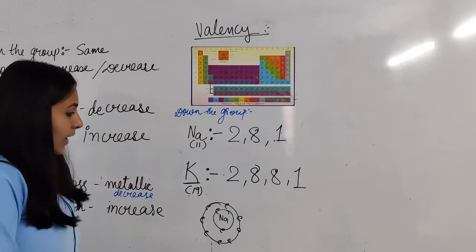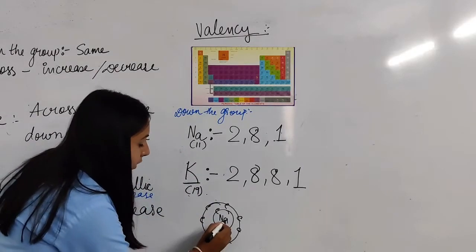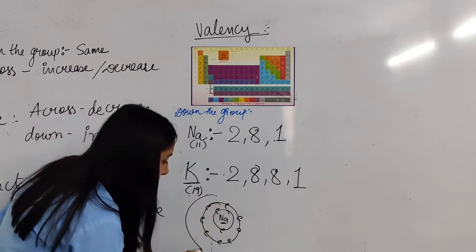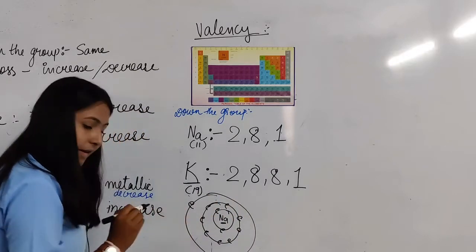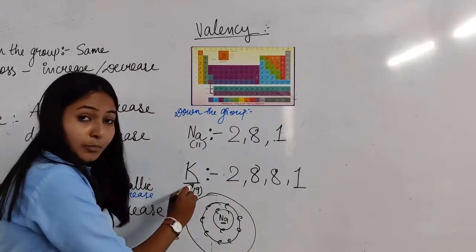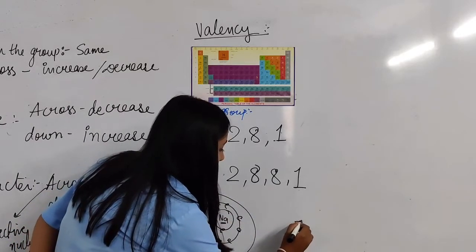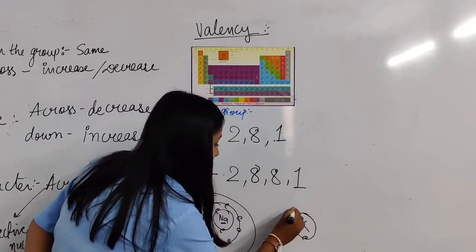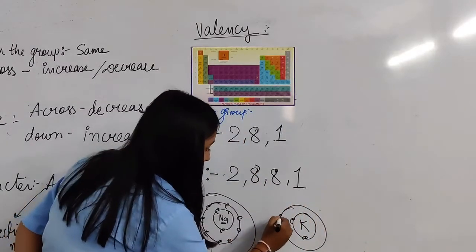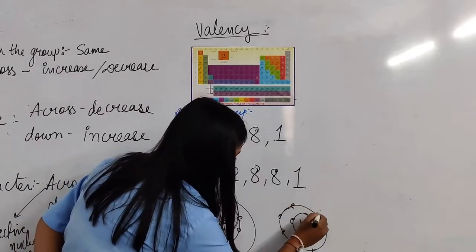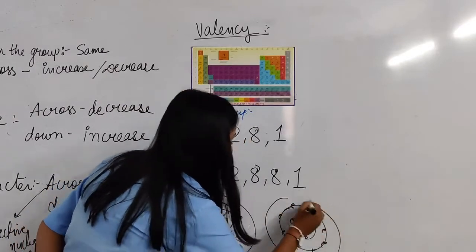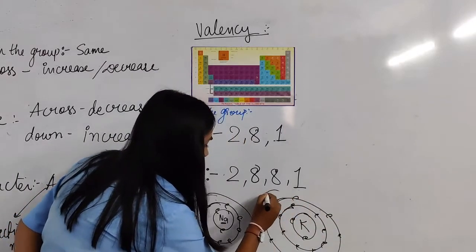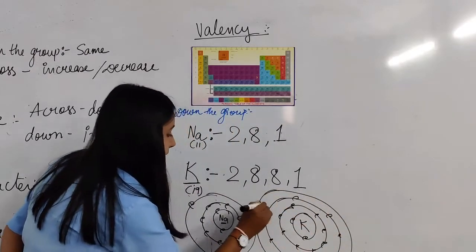Clear? Now see, sodium: in the first shell 2 electrons, in the next shell 8 electrons, and in the last shell only one single electron. If we talk about potassium, in the first shell 2 electrons, in the next shell 8 electrons, again in the next shell 8 electrons, and in the last shell a single electron.